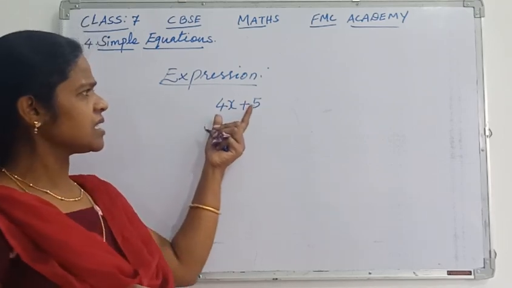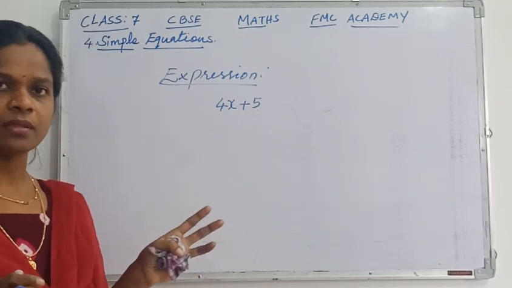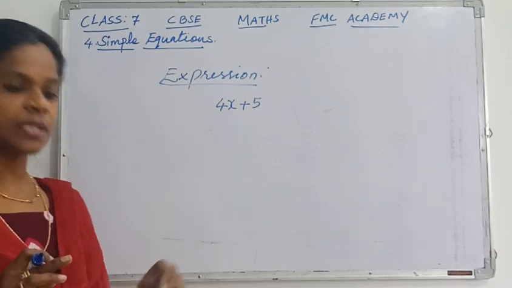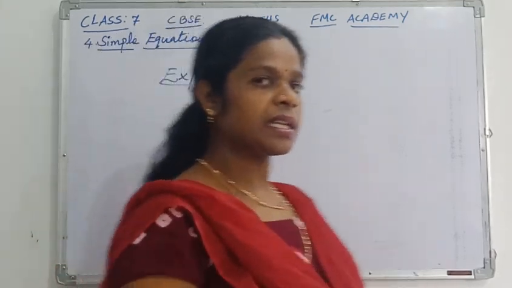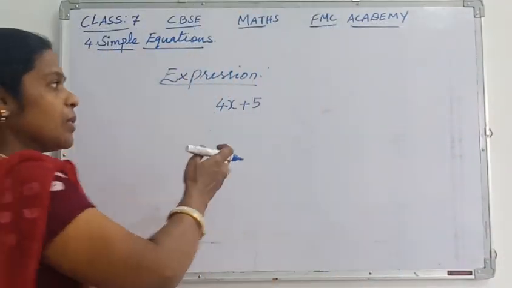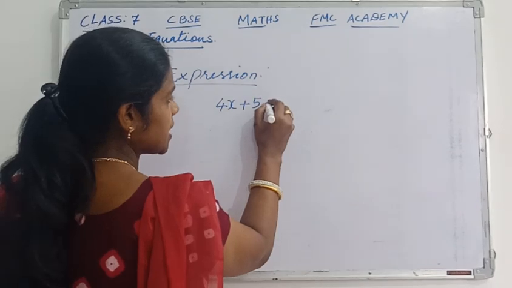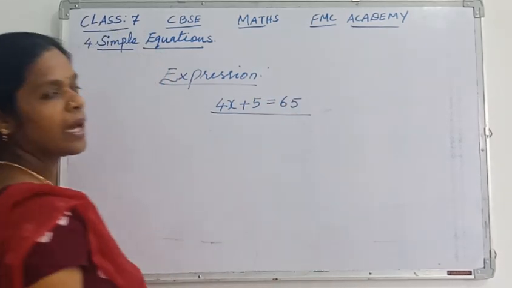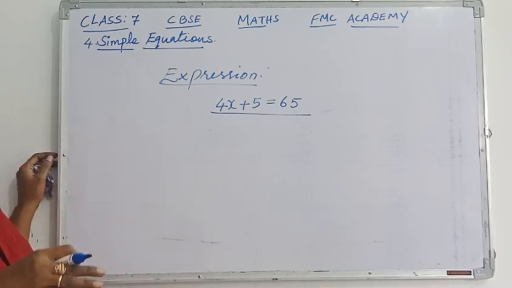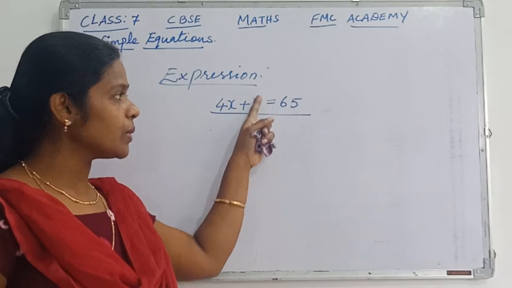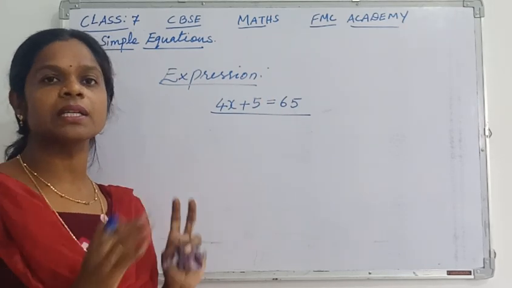Now whether this expression is an equation or not, if there is any question, definitely not, because it is the expression only. Then when you will say that it is an equation, yes, there should be some equal sign, and after the equal sign, actually we have written like this way, is equal to 65, right? Now this is called an equation. Okay, so you can say any particular thing is the equation if there is equal sign between the LHS and the RHS.